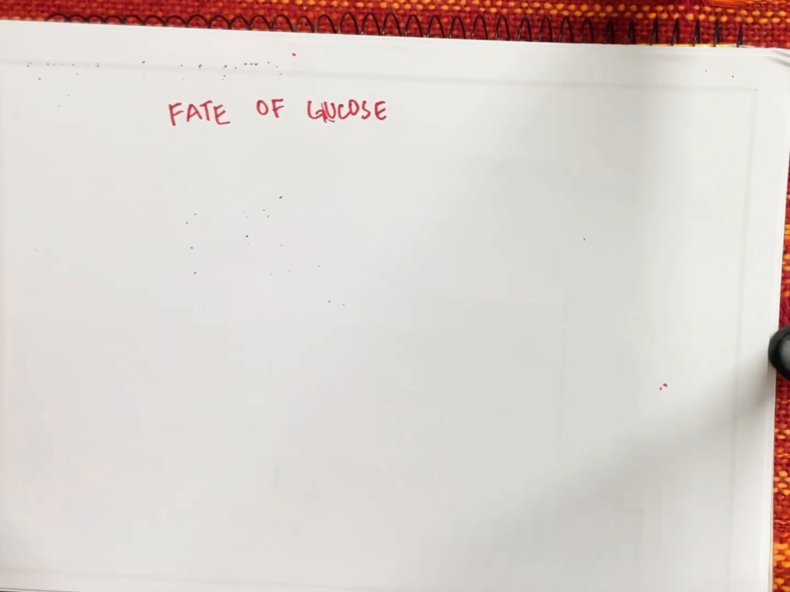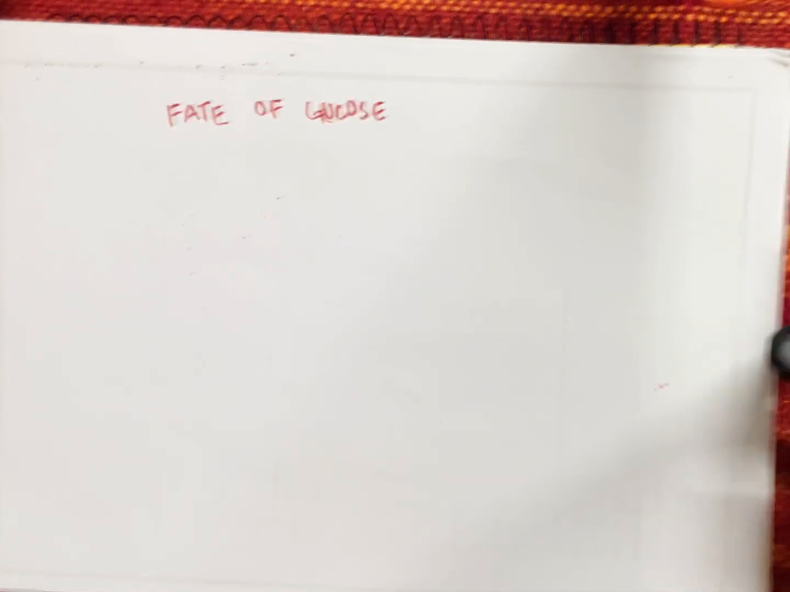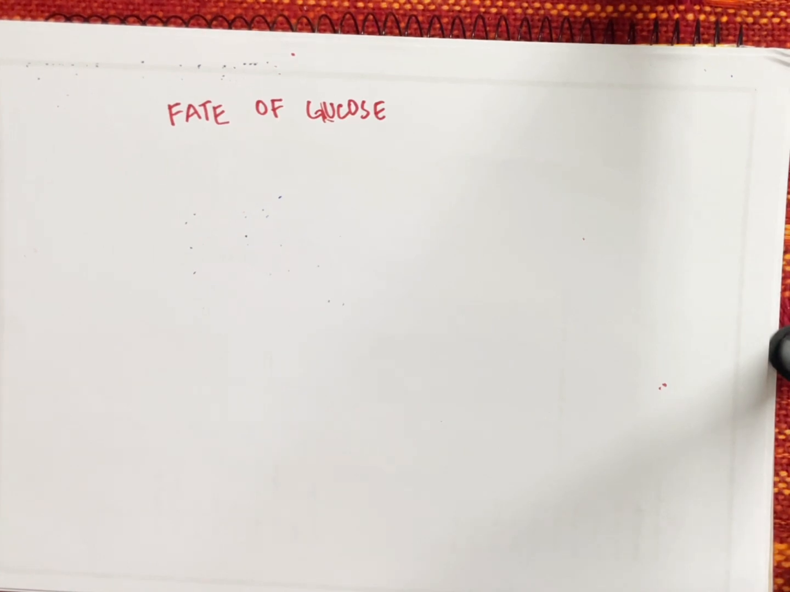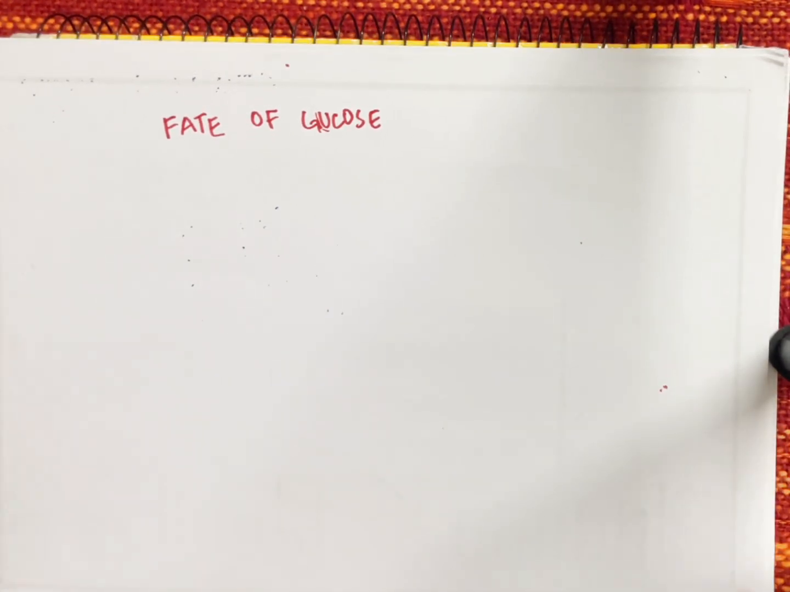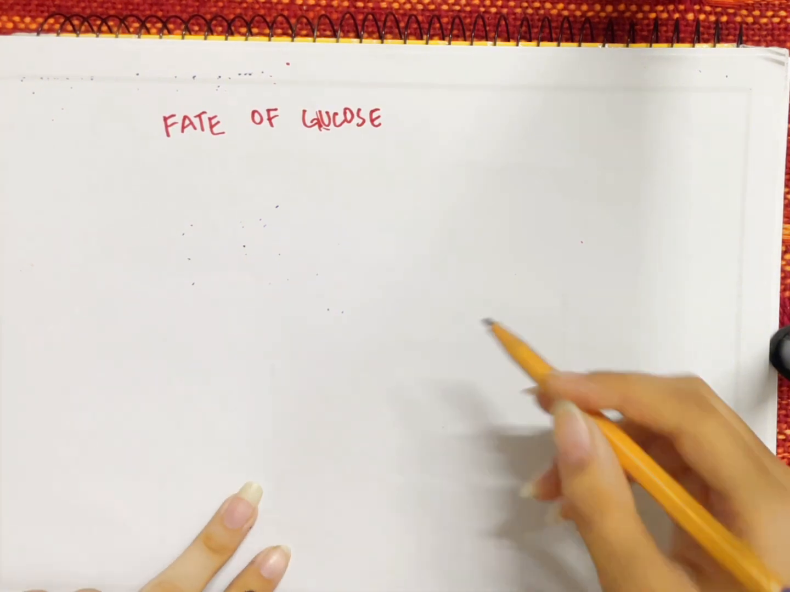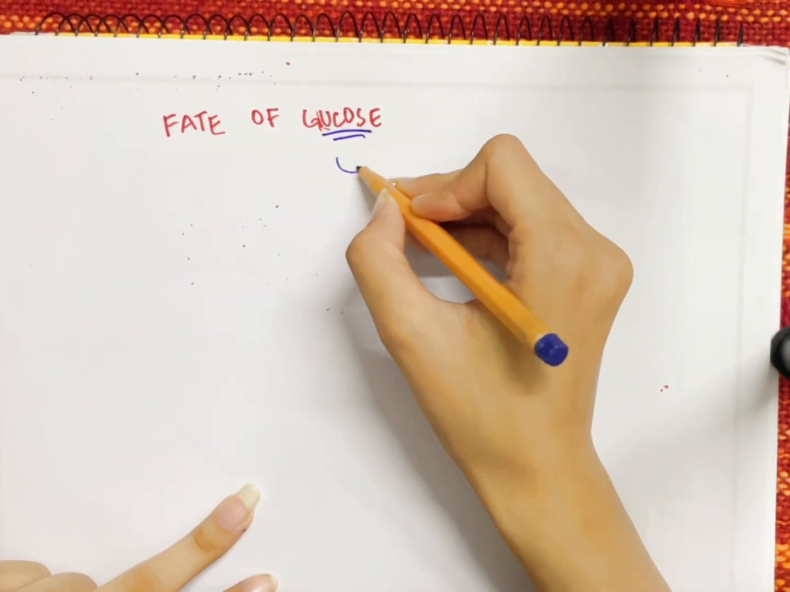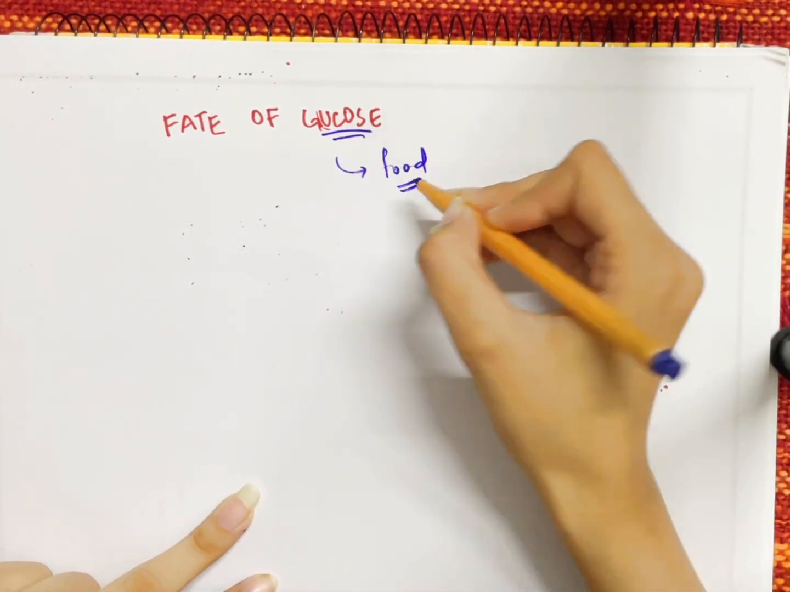All right. When you talk about the fate of glucose, we all know that glucose is the end product formed in photosynthesis. This is mostly the reason why plants perform photosynthesis, because of the requirement of glucose, which is the core source of food for most plants.